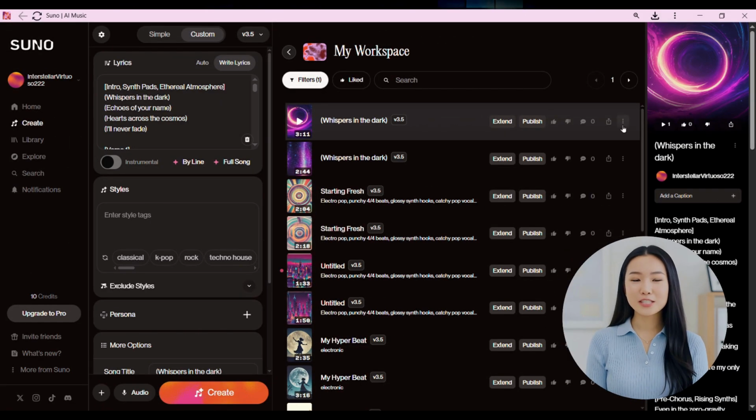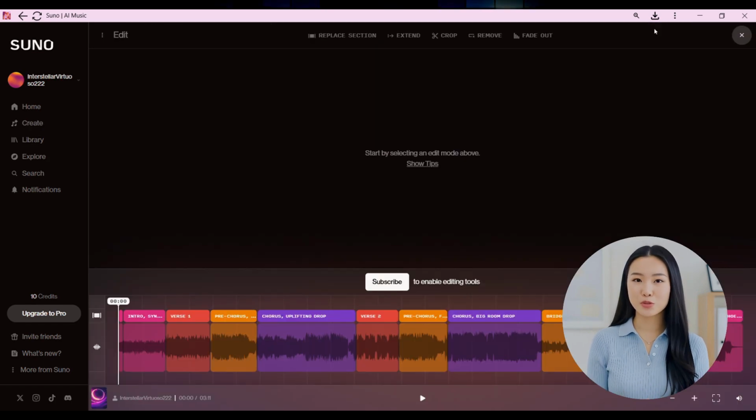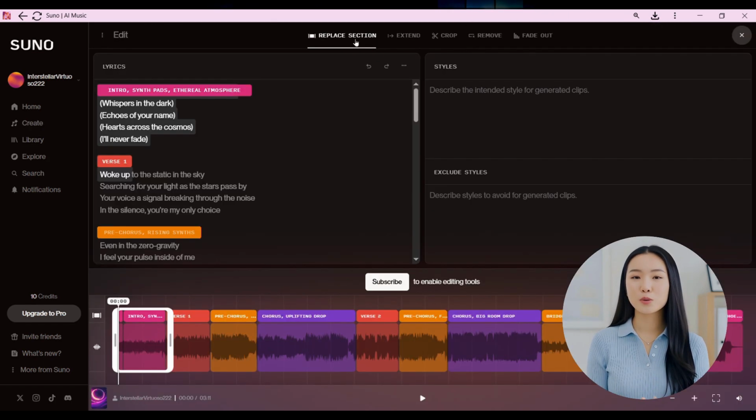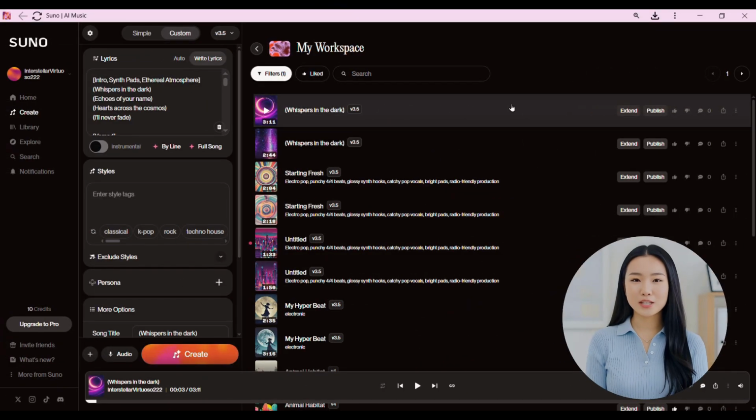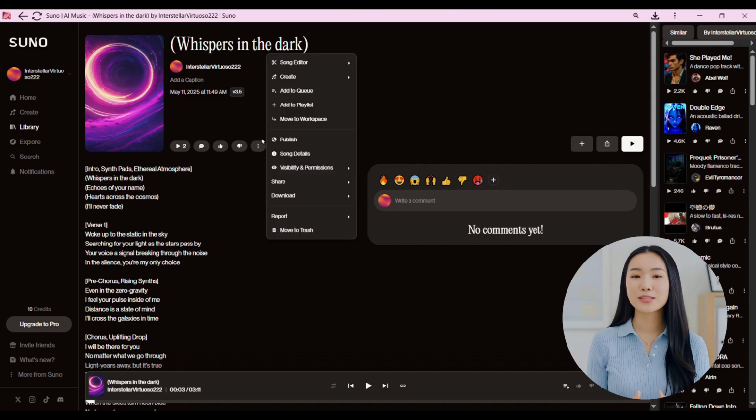You can also extend a song if it ends too soon, or simply to add more content. If there is a section you want to remove, you can crop it. You can also add a fade out to make the ending sound more natural. If you want to create a cover song in SUNO, you can reuse the lyrics and style from a previous track. You can also add your own melody by singing, humming, or whistling.